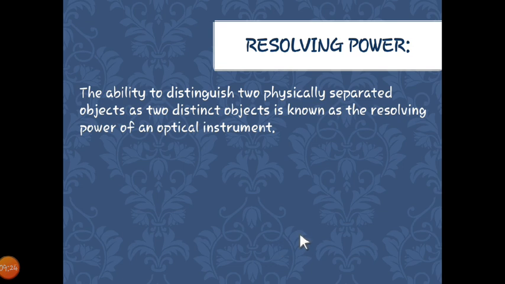The ability to distinguish two physically separated objects as two distinct objects is known as the resolving power of optical instruments. So this is all about resolving power. When we are saying the example of that friend, then I become the optical instrument that I have told you. So the resolving power for everyone will keep changing.